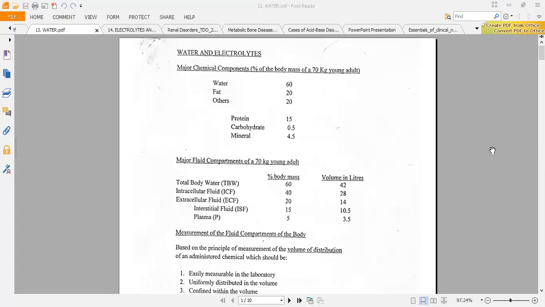So that means that when I take the cells of blood, something like red blood cells and white blood cells, the fluid inside the red blood cells is part of the intracellular compartment. It's not part of the plasma. Let this be very clear. Though red blood cells and white blood cells form part of blood, the fluid inside them is considered part of the intracellular compartment. So the extracellular compartment is only the plasma part of blood.